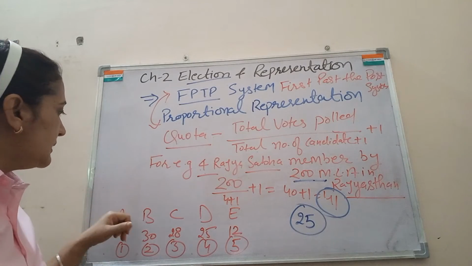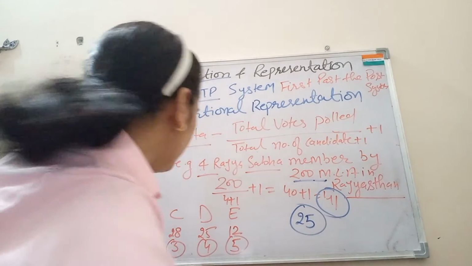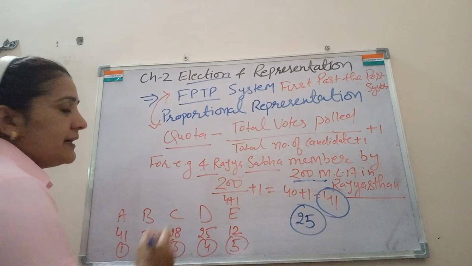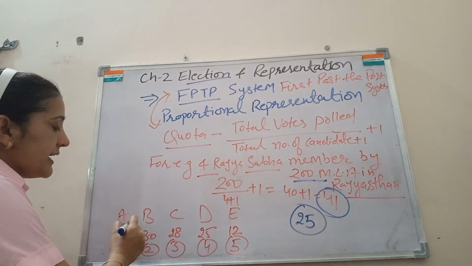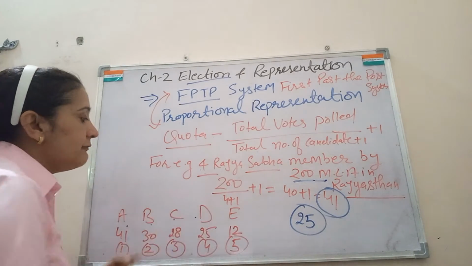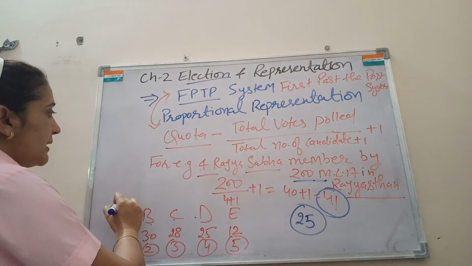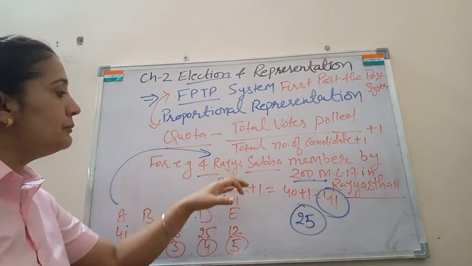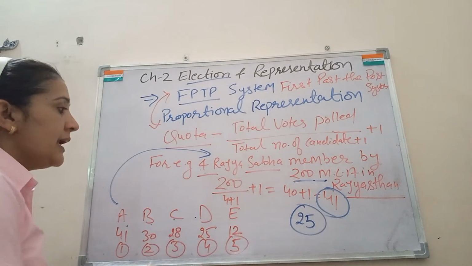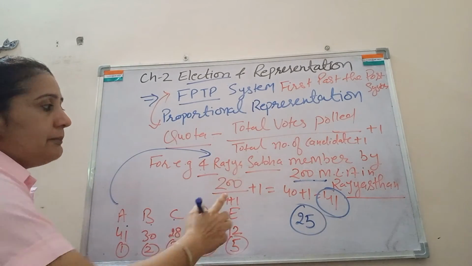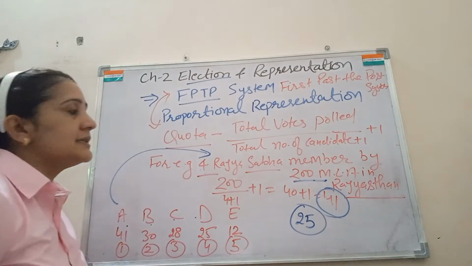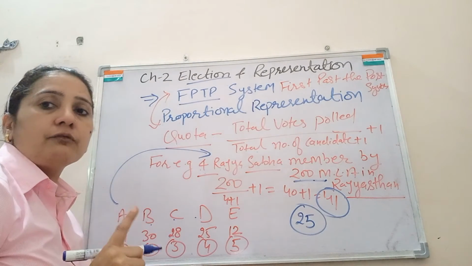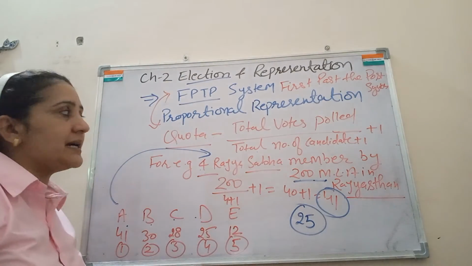Suppose we have 5 candidates: A, B, C, D, E. Among these 5 candidates, only 4 need to be elected as Rajya Sabha members. The 200 members will give their votes for these participants.